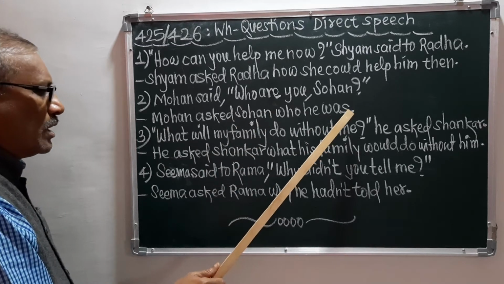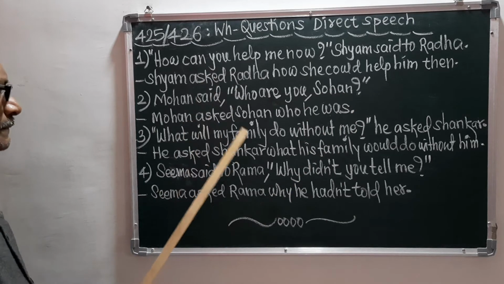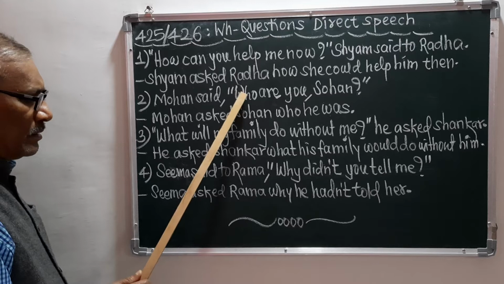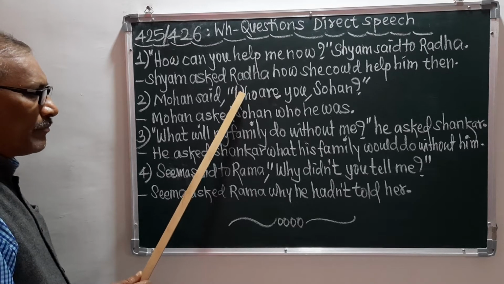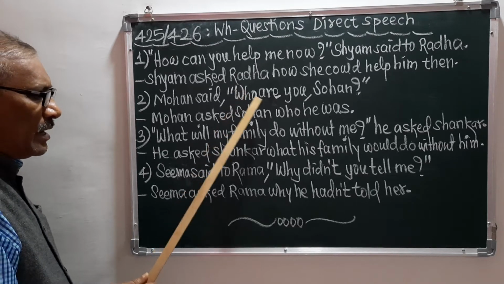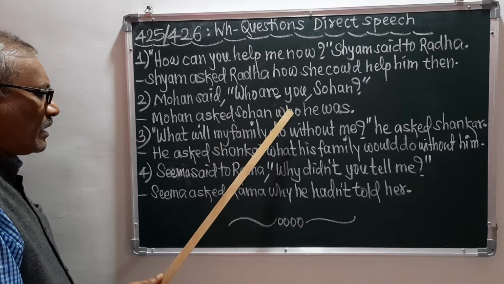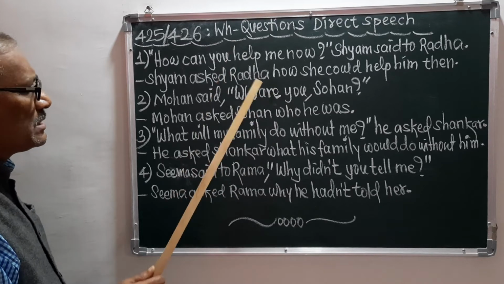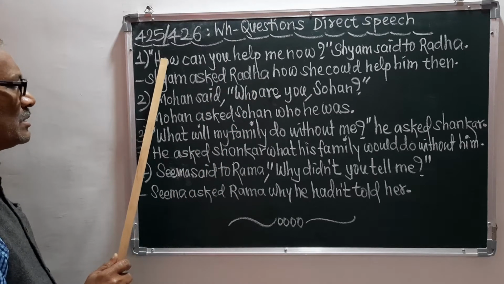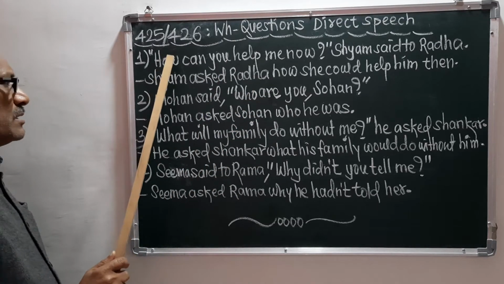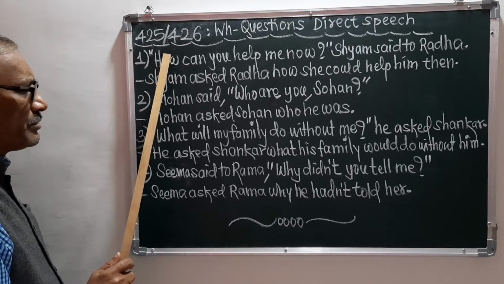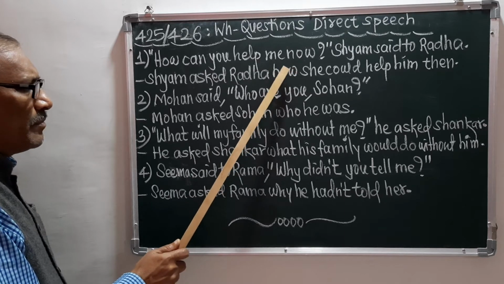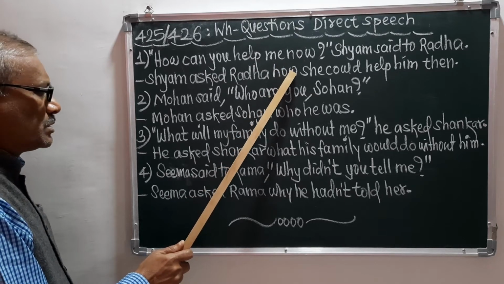Remember, this who is here in the capital script, but when it has become the conjunction, it has come into the small script. Here is the same thing. This how is in the capital script, and it has come here into the small script. So remember, this is the change we should see.